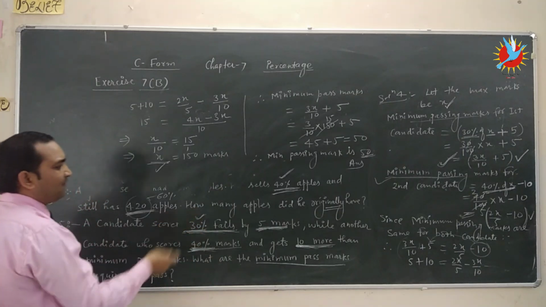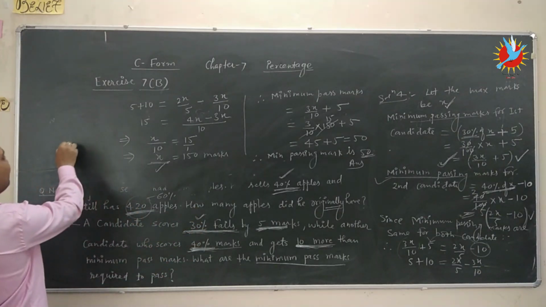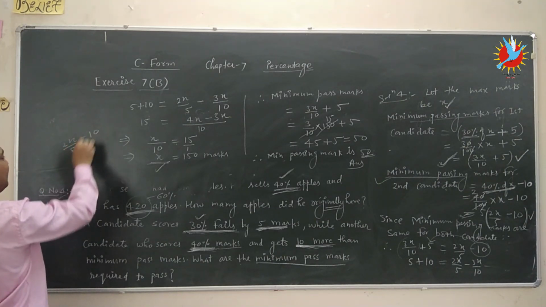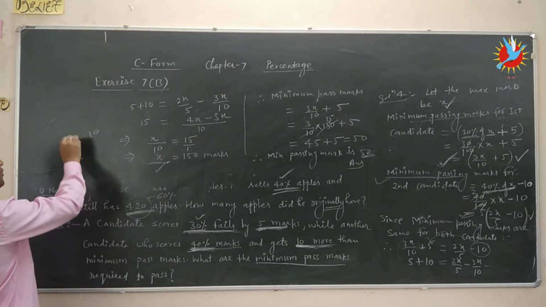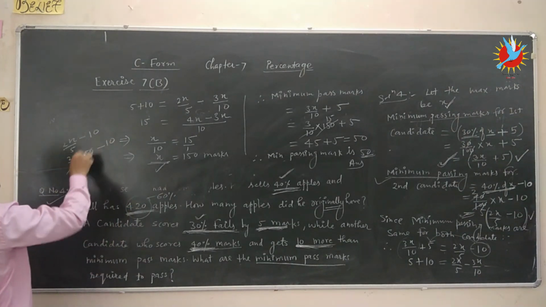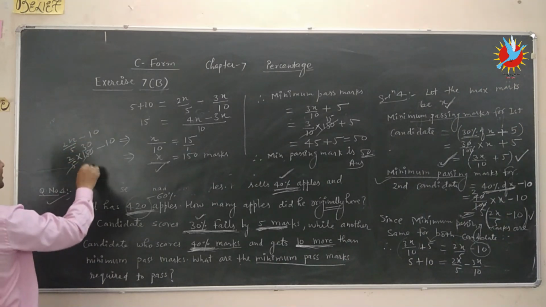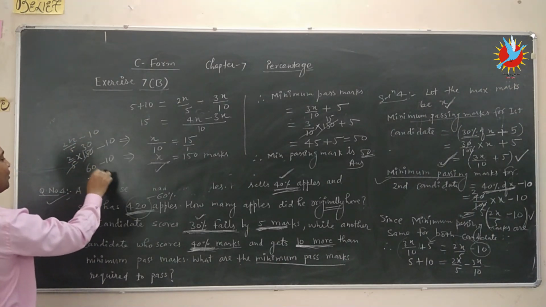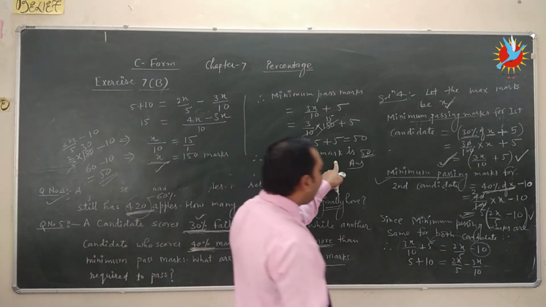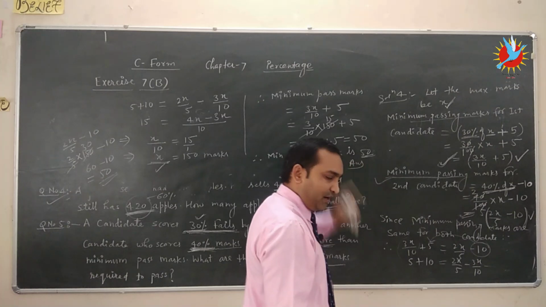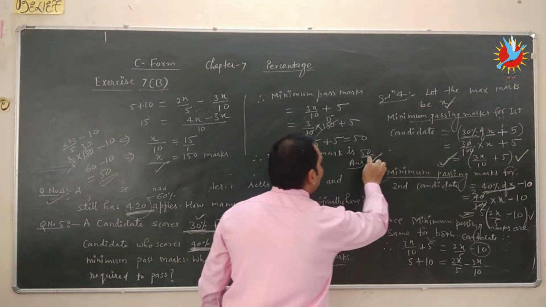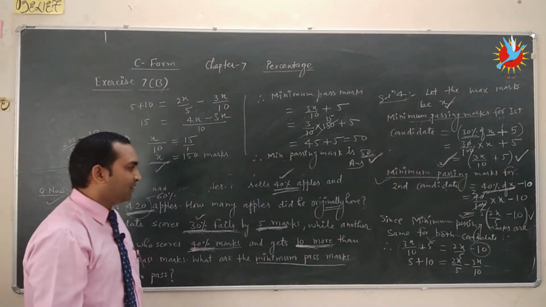If we consider 2x upon 5 minus 10, and when we put 2 upon 5 into x, the value of x is 150, minus 10. So 5 3s are 15, 3 2s are 60, minus 10, which is also equal to 50. So the minimum passing marks for both candidates was 50. So ultimately this is the minimum passing mark for both candidates.